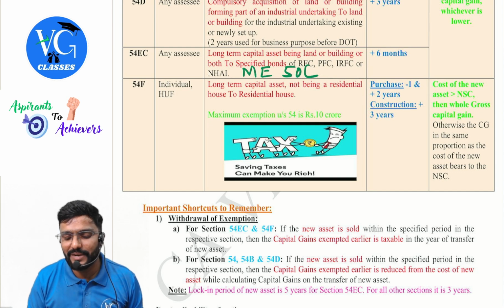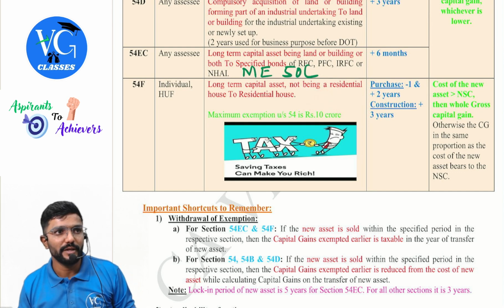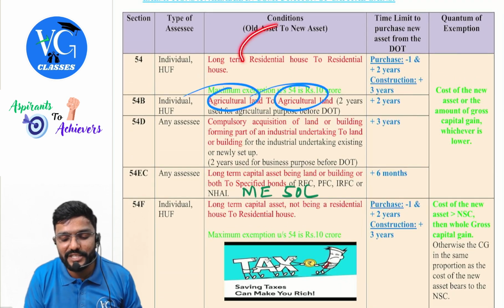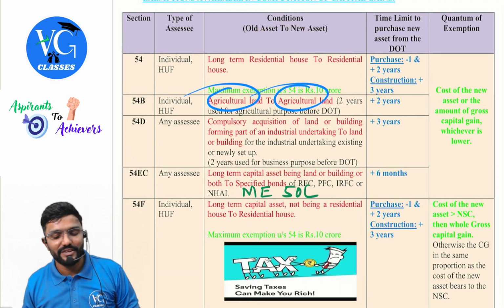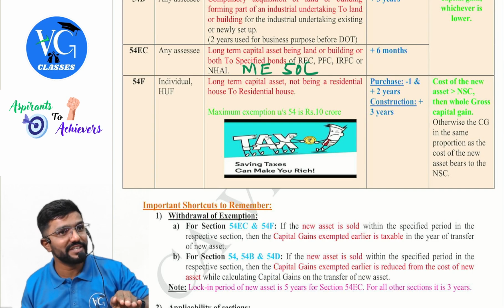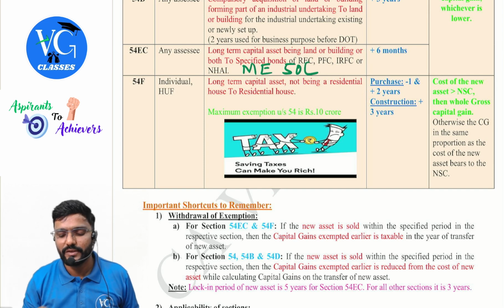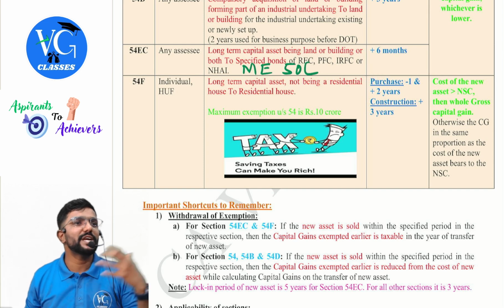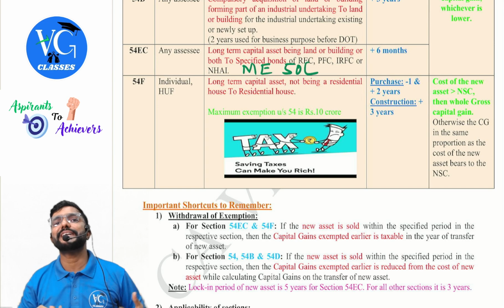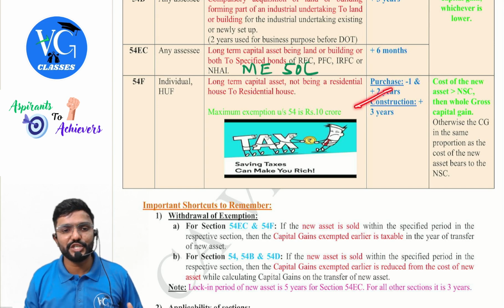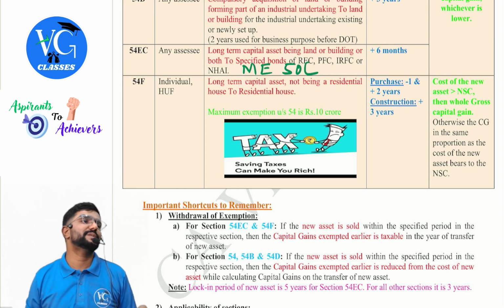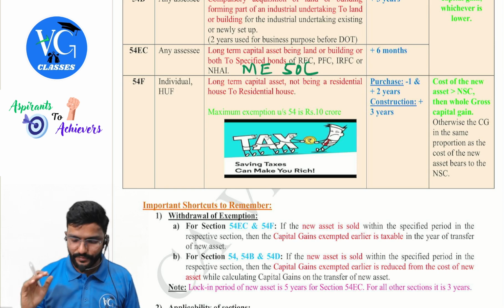Within what time, sir? Same like 54, guys. Please be careful. 54 is from residential house to residential house, whereas here it is not from residential house to residential house. But the time limit and all is the same. If it is purchased 1 year before or within 2 years from the date of transfer. If it is a construction, within 3 years from the date of transfer.